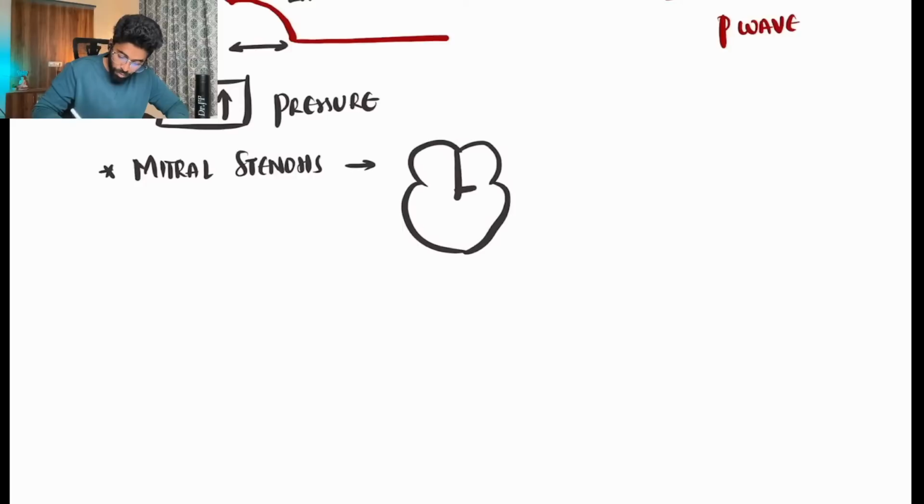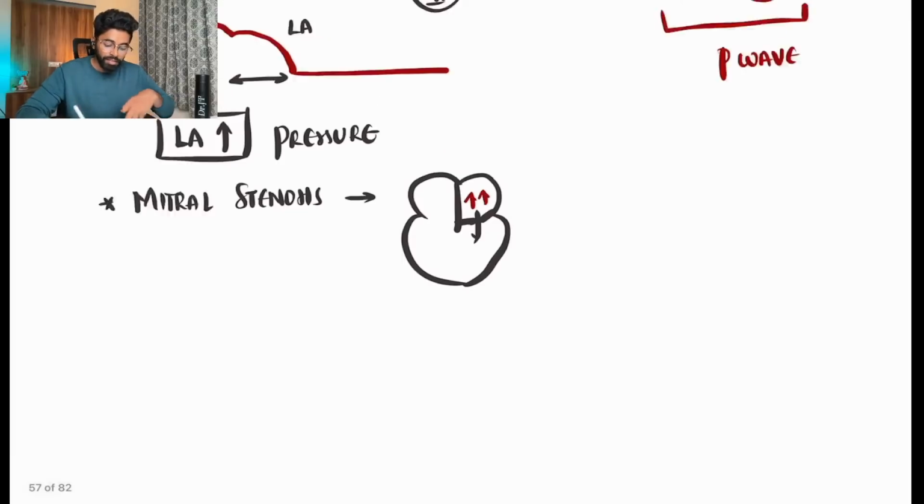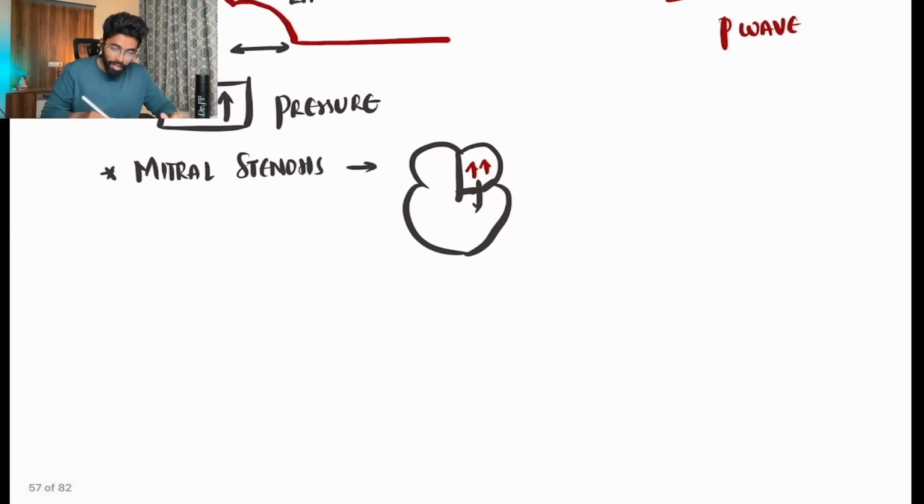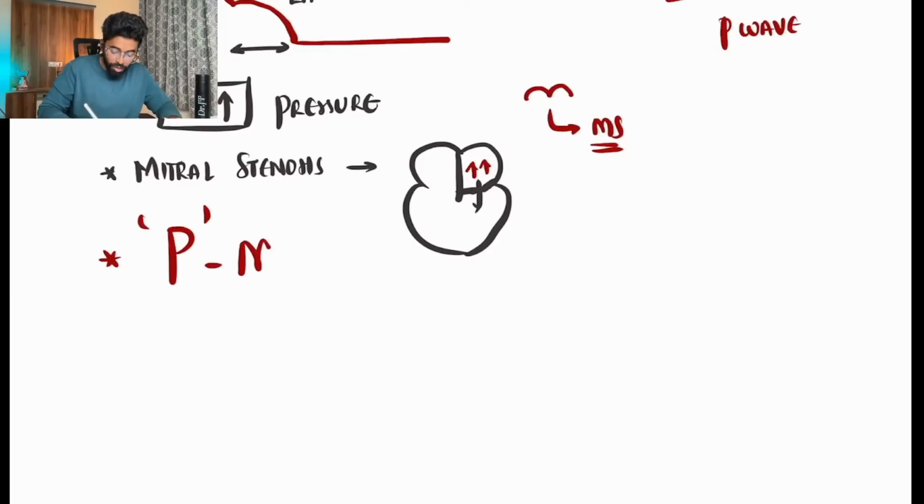in mitral stenosis, whenever there is a very narrow orifice, the blood flow from left atrium to left ventricle moves with great difficulty, and this results in a lot of pressure increase in the left atrium. This results in a wave due to increased pressure, a wave that separates from the right atrium part of the P wave, and we get a broad P wave which looks like an M. And it is due to mitral stenosis. This kind of abnormal P wave is called P mitral.